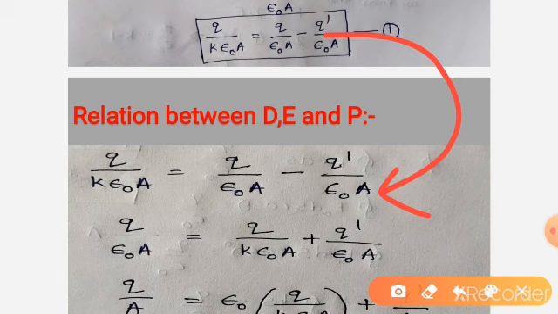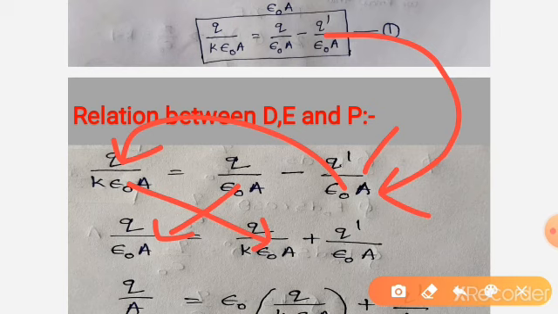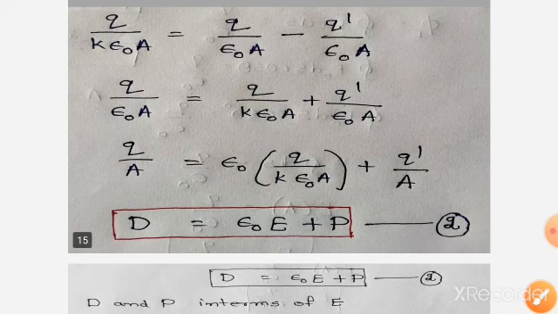So take this equation, plus minus Q prime by epsilon naught A here, then we get Q prime by epsilon naught A is equal to Q by K epsilon naught A plus Q prime by epsilon naught A.